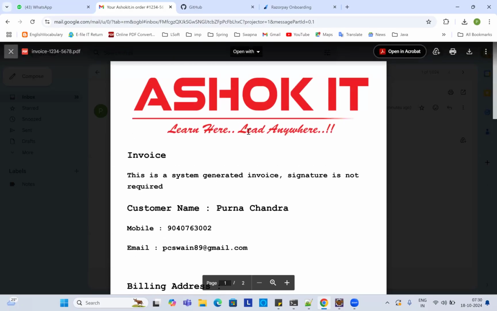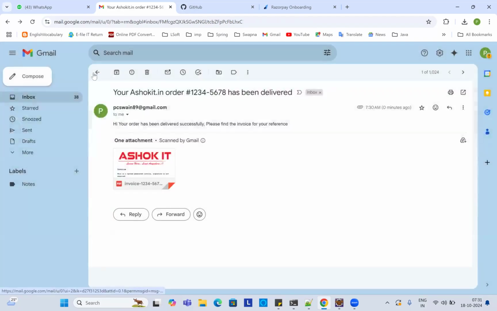How did you integrate WhatsApp? So I created a Wati account, and it uses a template. Okay, a trial account you created in Wati. Yeah, I created a trial account for a 7-day free trial. And it's asking for a business mobile number. I have given my father's mobile number.